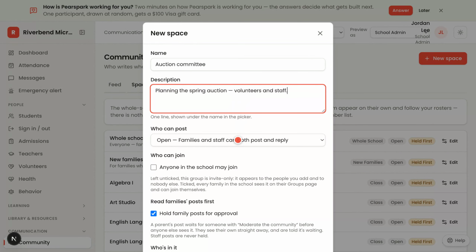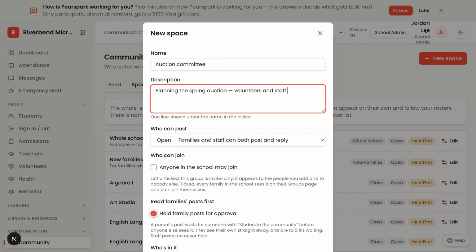Staff post, families reply, keeps the thread starters to staff. Announcements only closest replies. Tick pre-moderation, and a family's post waits for a staff read. The row shows held first, so nobody forgets.